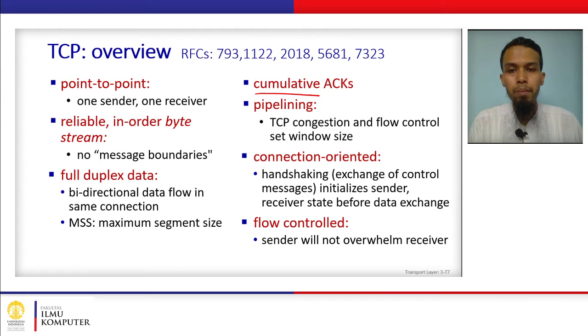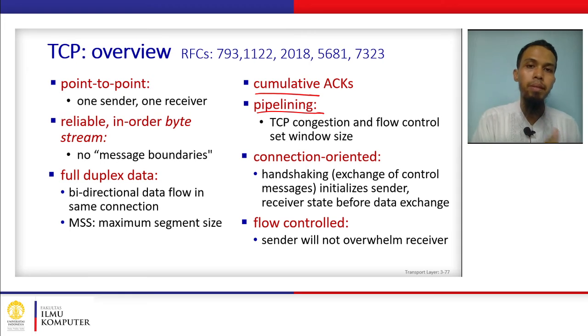It also supports pipelining, meaning that the sender can send several segments almost at the same time before it receives the acknowledgements from the receiver. For example, this is also the case in HTTP.